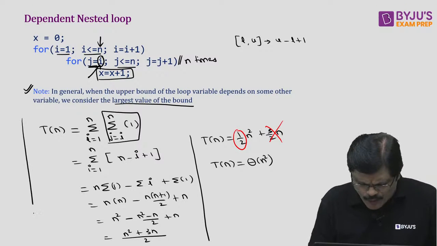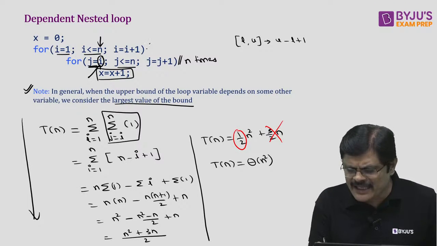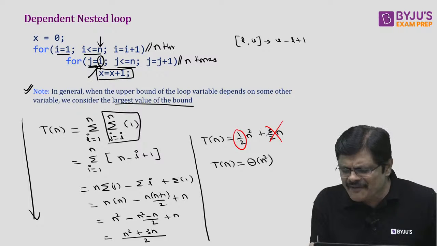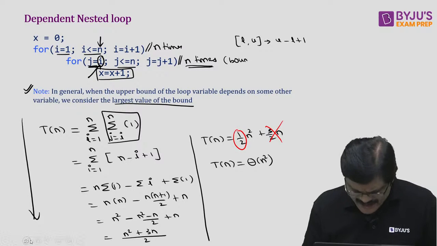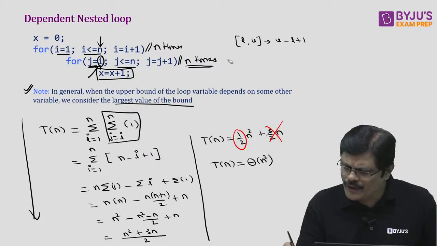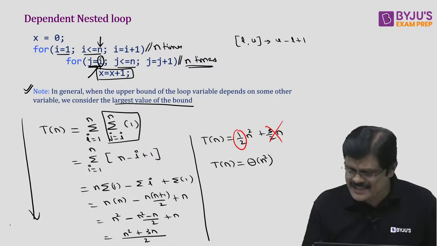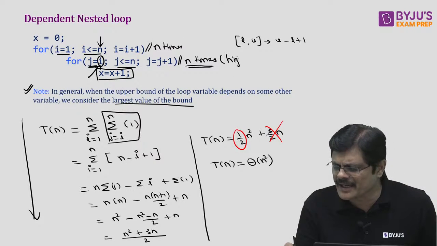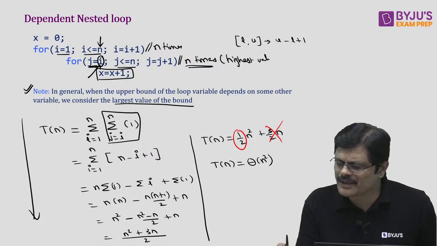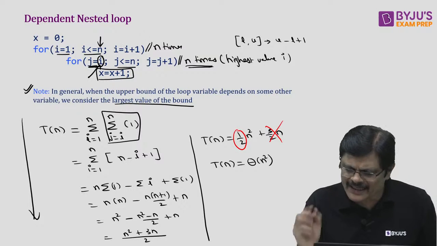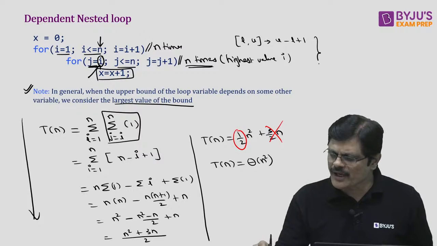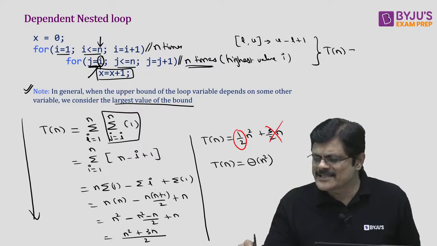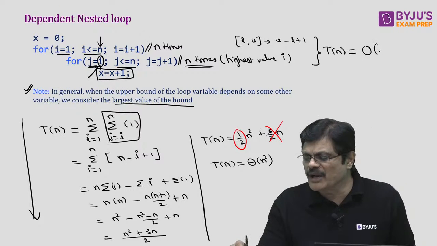So instead of doing all this, you can simply take the outer loop as n times, and for the inner loop we take the bound as the highest value of i. What is the highest value of i, sir? n. That is taken as the bound for the inner loop, my dear friends. So in this case, the time complexity will be simply big O of n square.